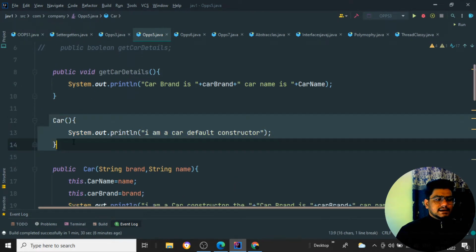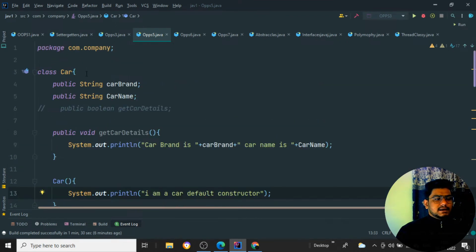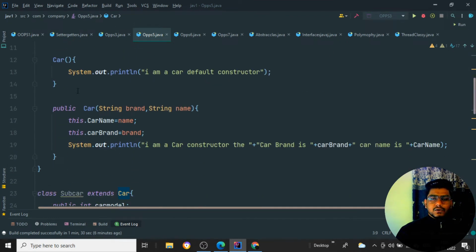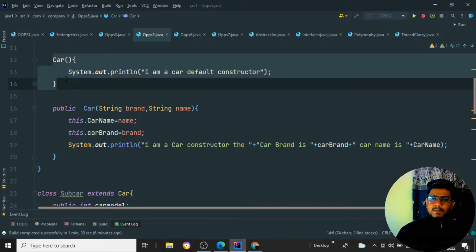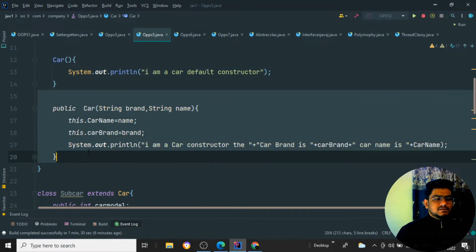And we are having a constructor also over here, that is nothing but a default constructor we have declared same as the class name, as you know. Then same way we are creating one public Car over here which accepts parameters. This is also one particular constructor. This is a default constructor without parameter. This is a constructor with the parameters.